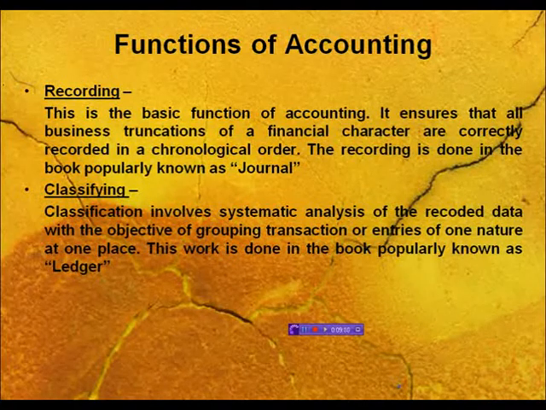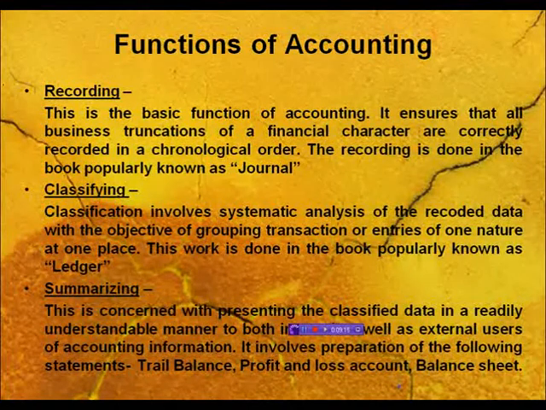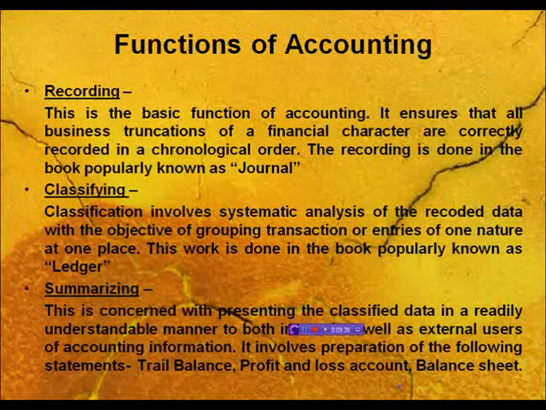The third function we carry out is summarizing. After putting the same kind of transactions in a single account, we summarize the transactions. All the accounts are listed in the trial balance to check the accuracy of the recording and classification, known as summarizing. So these are the 3 basic activities known as the functions of accounting: recording, classification and summarizing. Recording is popularly known as the journal, classification as the ledger, and summarizing as the preparation of the trial balance itself.